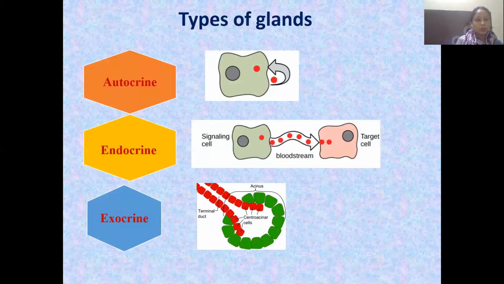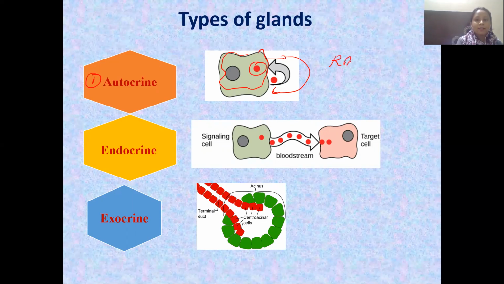It is a very important topic. The first one is the autocrine gland. Auto means self. Whenever you have the word auto, it always means the same thing. Let's consider this is a cell, and it is producing a certain secretion. The secretion produced by this cell is going to act on its own cell. That is, whatever secretion the cell produces will act only on the cell that is producing it. So that is your autocrine glands.